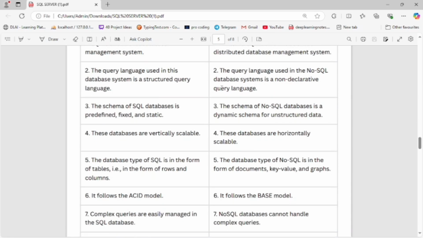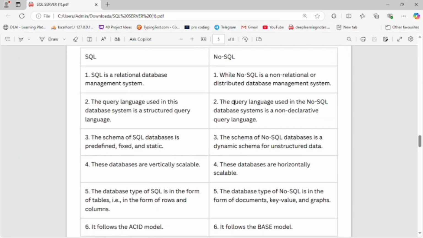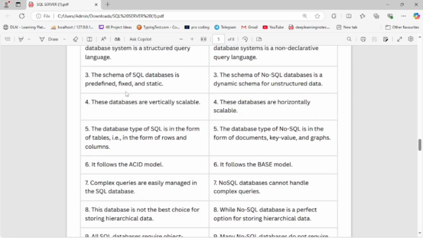Now let's study the next point. In NoSQL, the query language used is an unstructured query language. Next, the schema of an SQL database is predefined, fixed and static. The schema of a NoSQL database is dynamic, for unstructured data.